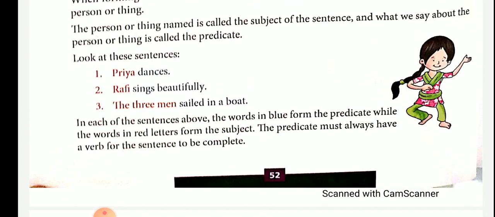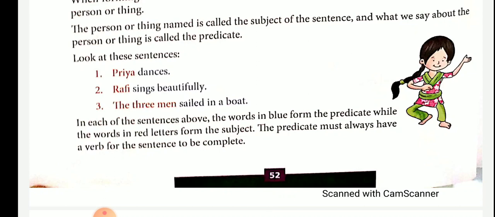The predicate must always have a verb for the sentence to be complete.